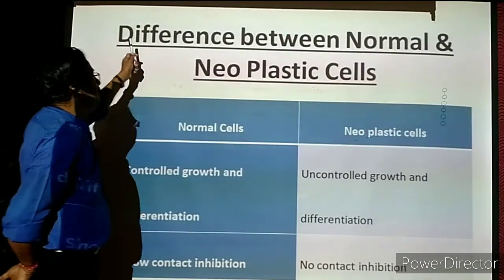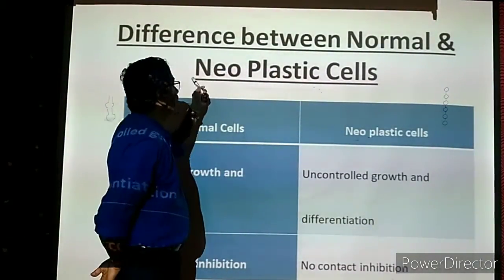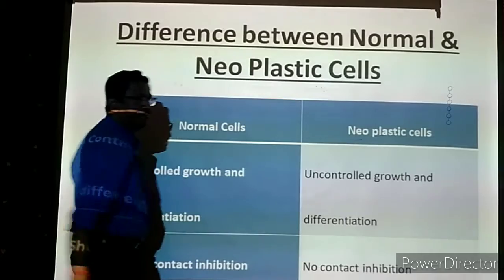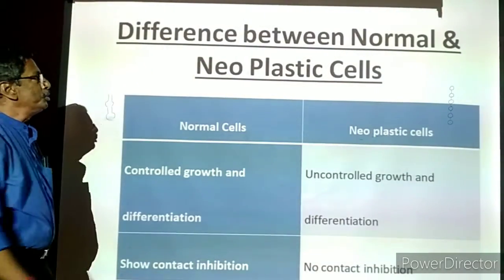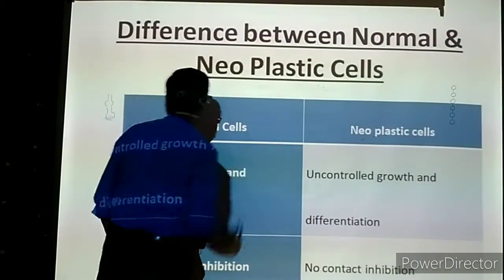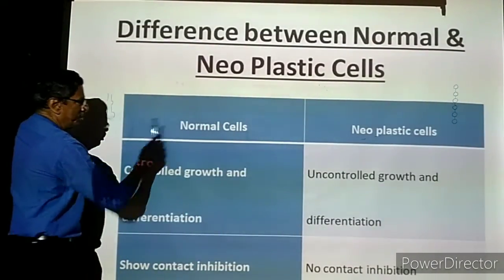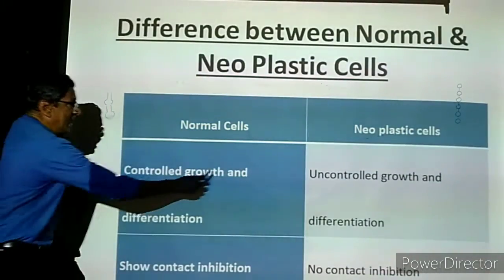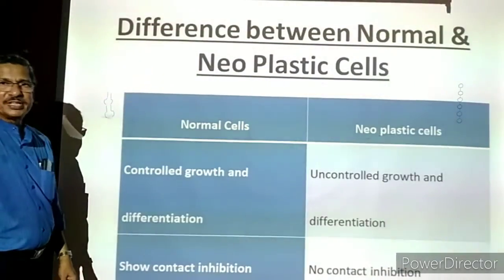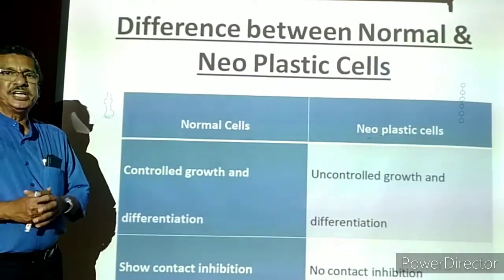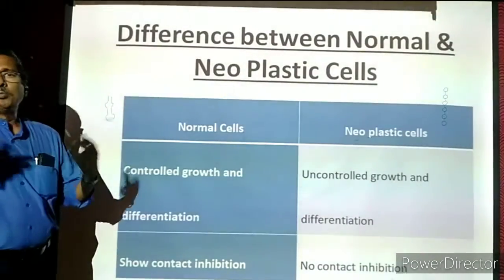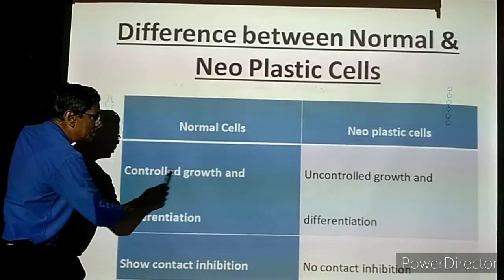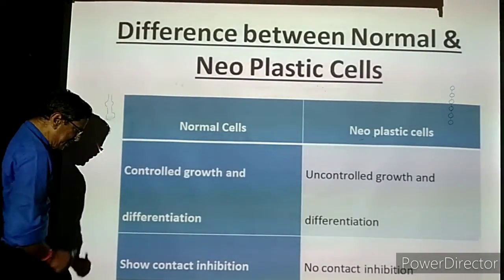Now, we are going to talk about the difference between normal and neoplastic cells. Neoplastic means cancerous cells. What are the differences? We have to see. Normal cell I am going to take first. Controlled growth, regular periodical growth will be there, and differentiation. You know what is the meaning of differentiation? The cell is growing and changing into a neuron or bone cell or any other type of cell. That is called differentiation. So, normal cells show controlled growth, which means regular growth, and differentiation.